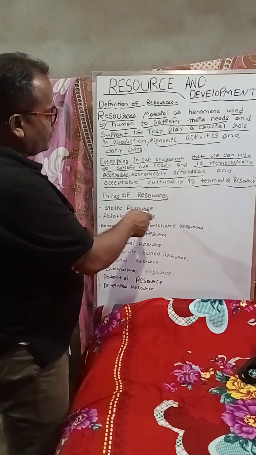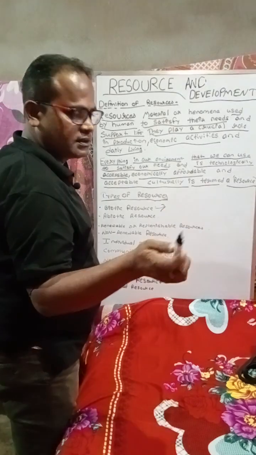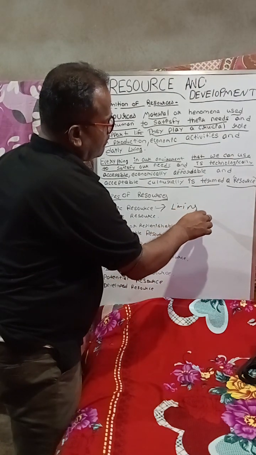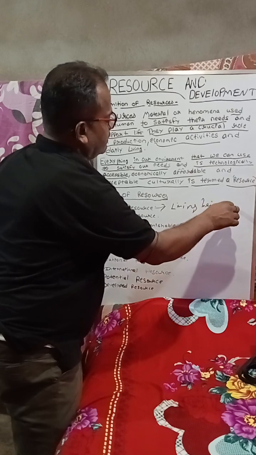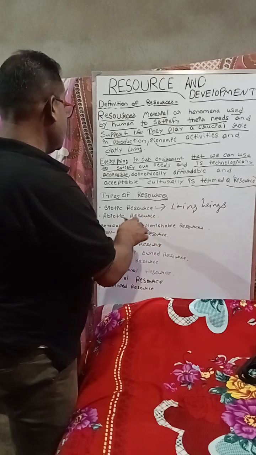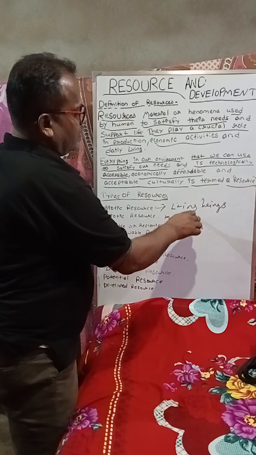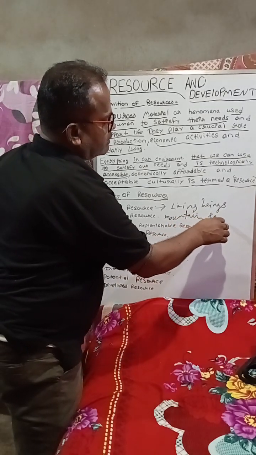And biotic resources are living beings, both human beings and animals. And then abiotic resources: mountains, rocks, soils.